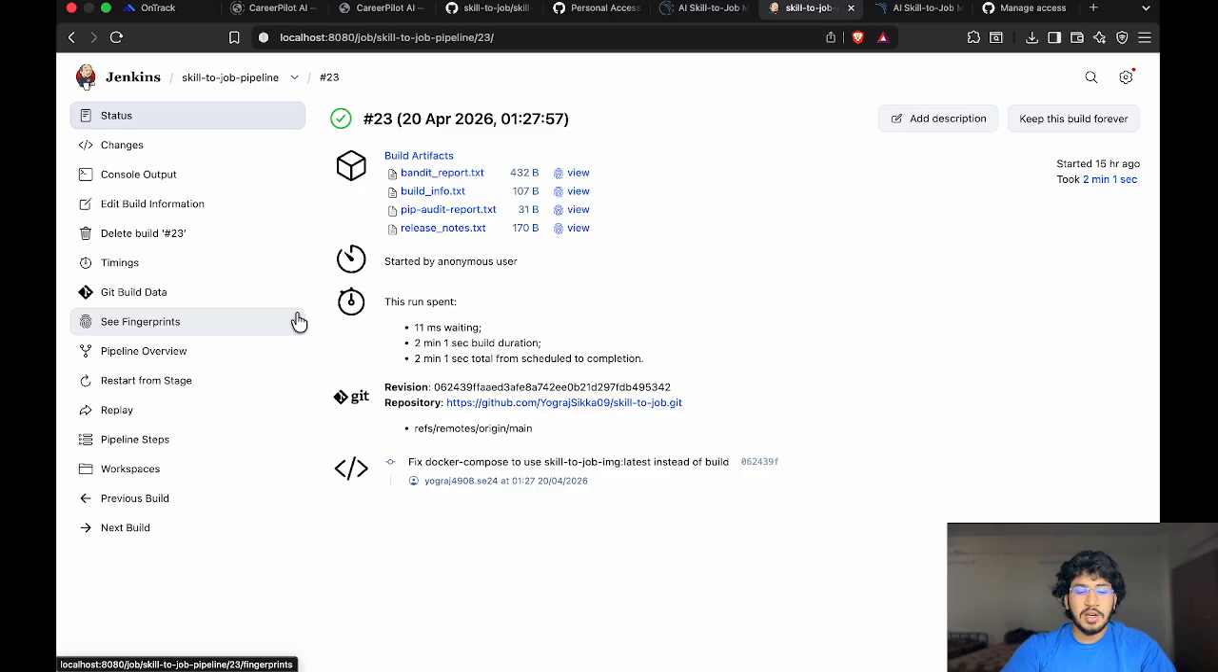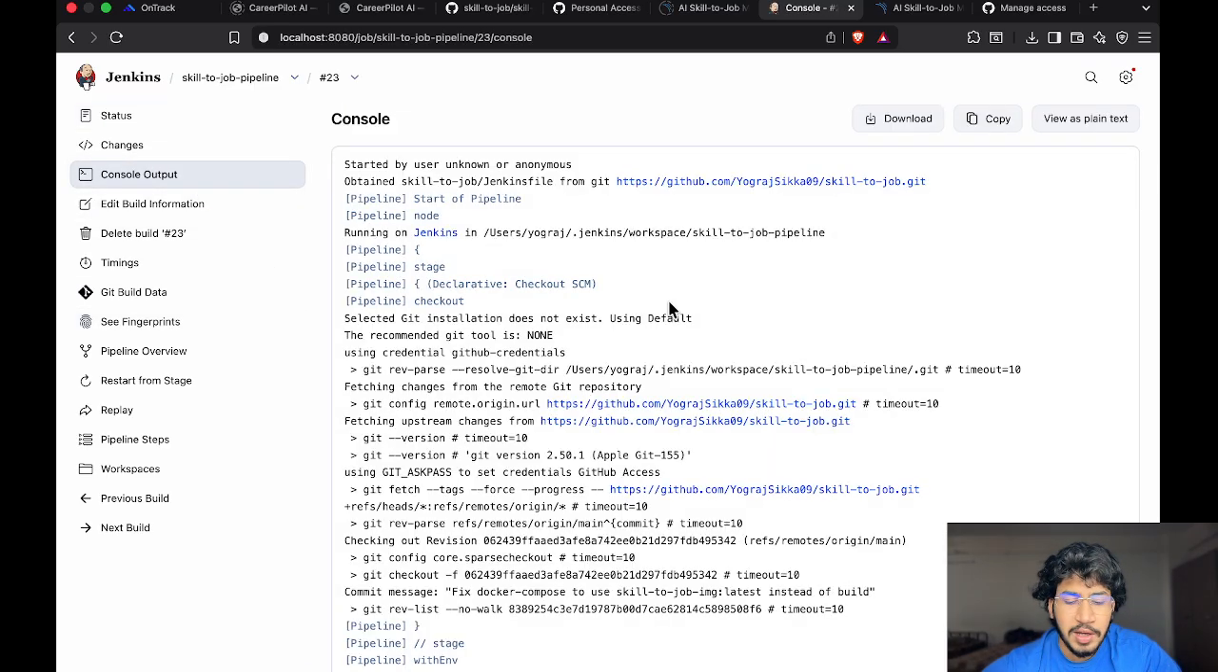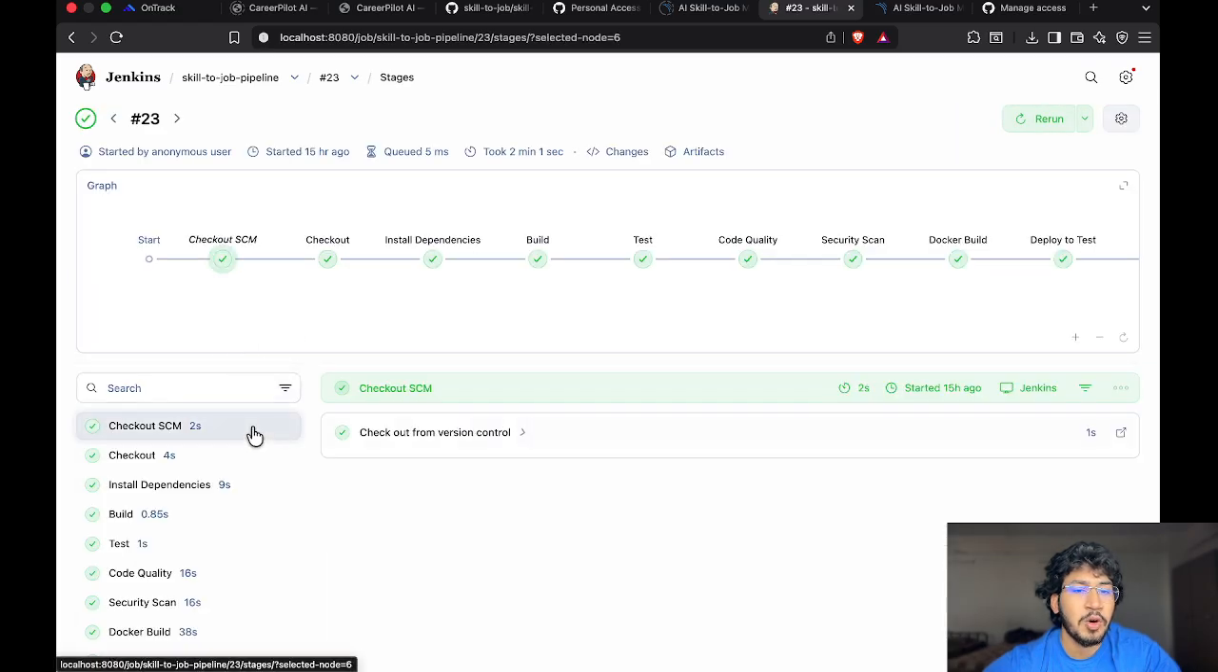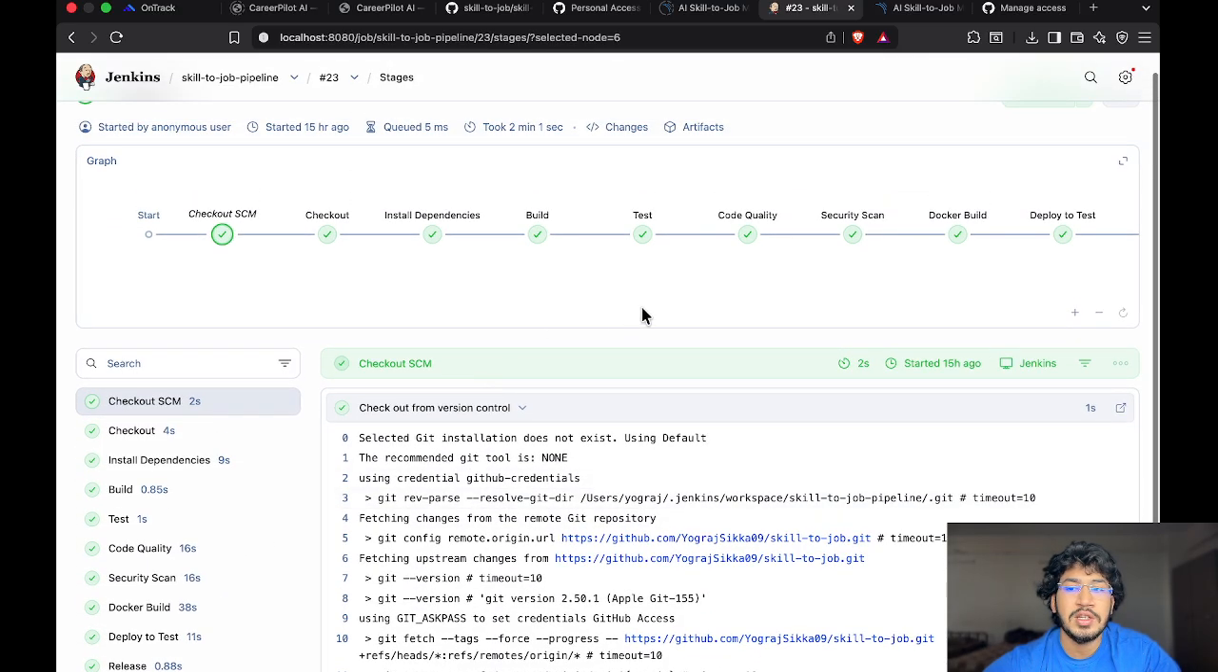So this is my console output. I will show you my console output. This is the console output from the latest build which I did. It shows exactly what Jenkins ran and what happened at each step. Now I will show you everything in the pipeline overview so that you will get a better understanding. As you can see, everything ran successfully.